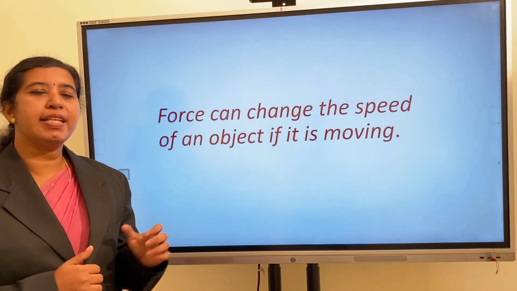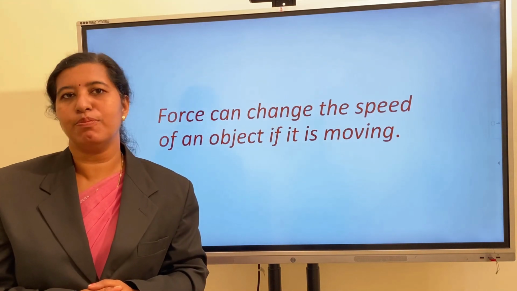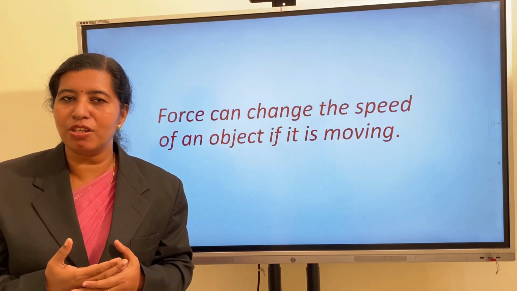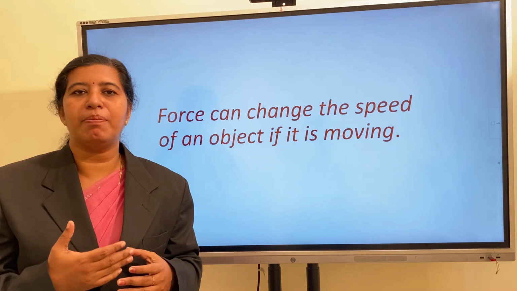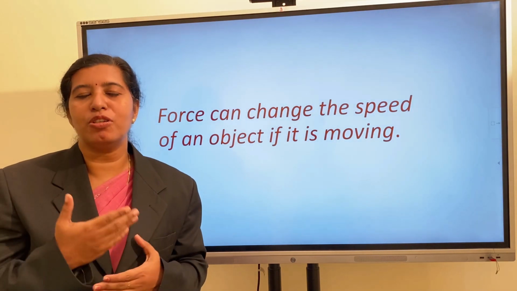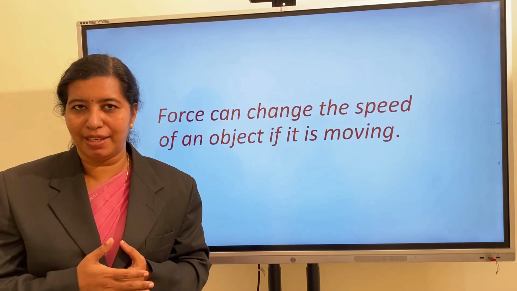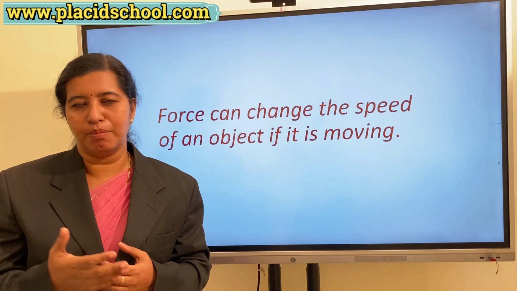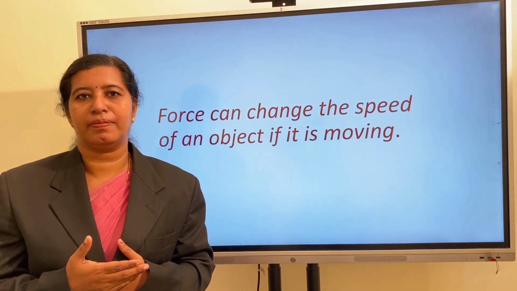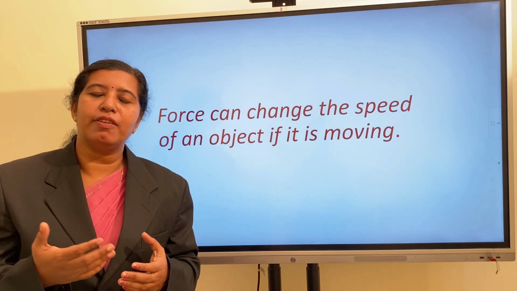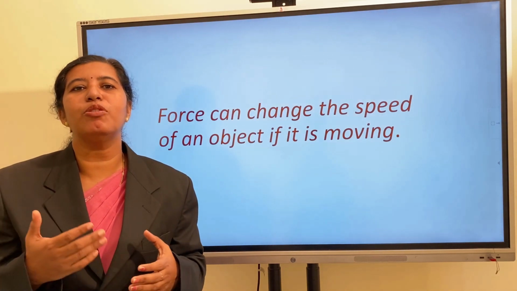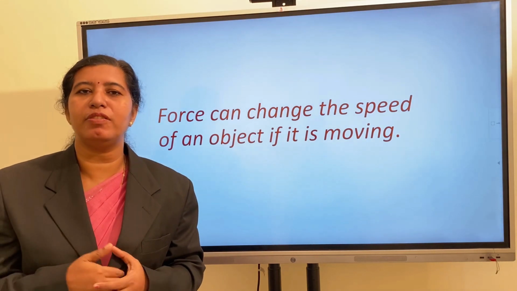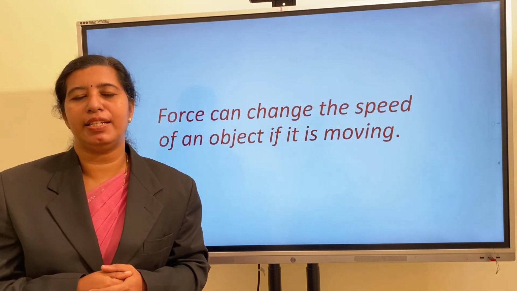Second, a force can change the speed of an object if it is moving. Here also 2 options are there. We can apply force in the same direction as the movement of the object. If you apply the force in the same direction as the motion of the object, the speed of the object will increase. For example, while pressing the accelerator, the speed of the vehicle will increase. In the second case, the force can be applied in the opposite direction of the movement of the object. If you apply the force in the opposite direction, the speed of the object will decrease.